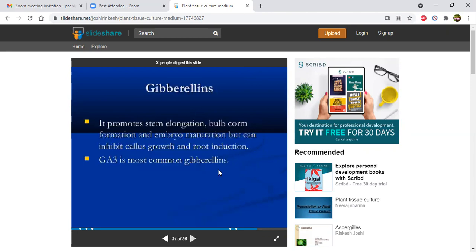Then coming to gibberellins, they promote stem elongation, bulb and corm formation, and embryo maturation, but can inhibit callus growth and root induction. Here, remember what your aim is. Accordingly, you need to select the hormones. Some hormones inhibit roots, some inhibit shoots, and some inhibit callus. That's why, according to your aim, you need to select your growth regulators. GA3 is the most common gibberellin.